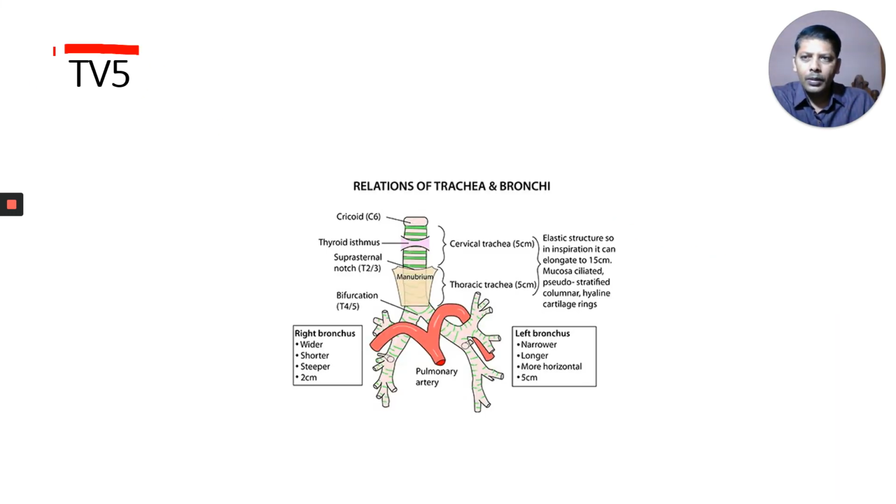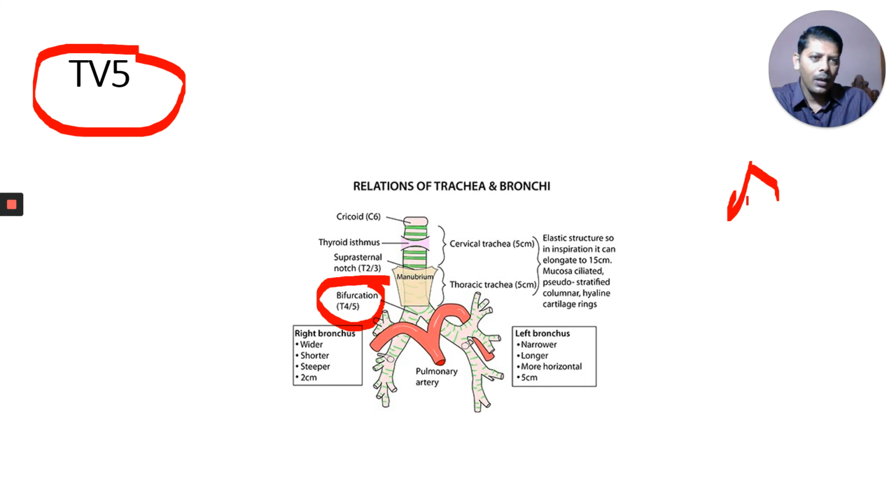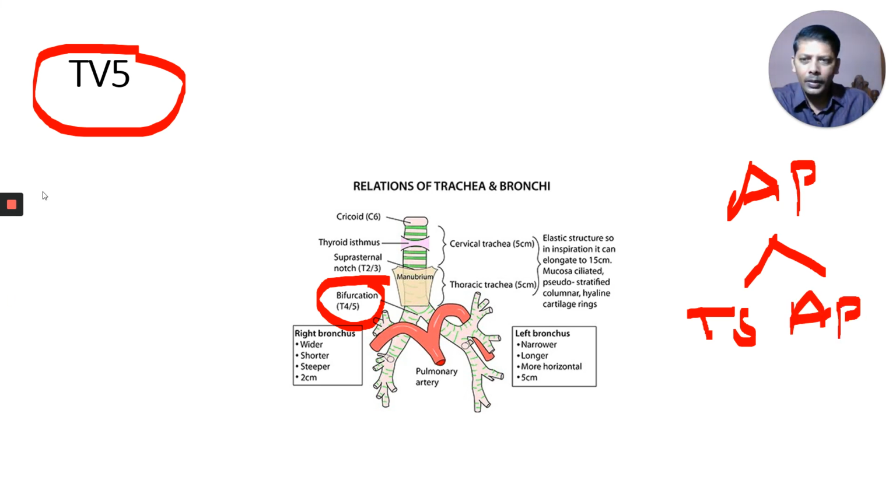Okay, the trachea divides at the level of T5. You can observe the bifurcation here. Like our state earlier was United Andhra Pradesh, and now it is Telangana state and Andhra Pradesh, like that here there is a trachea. Before bifurcation it is called trachea.